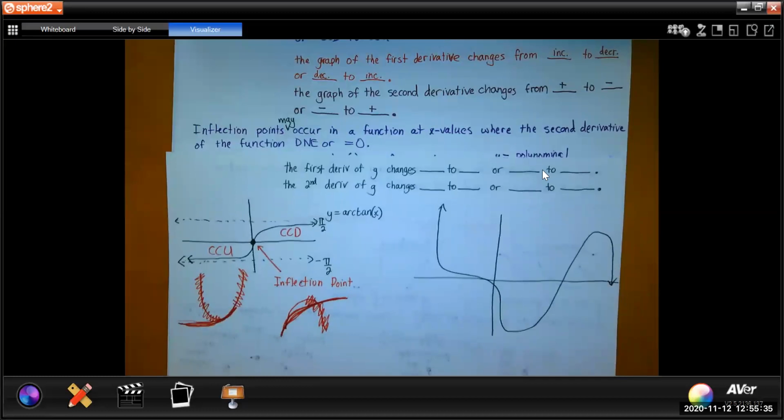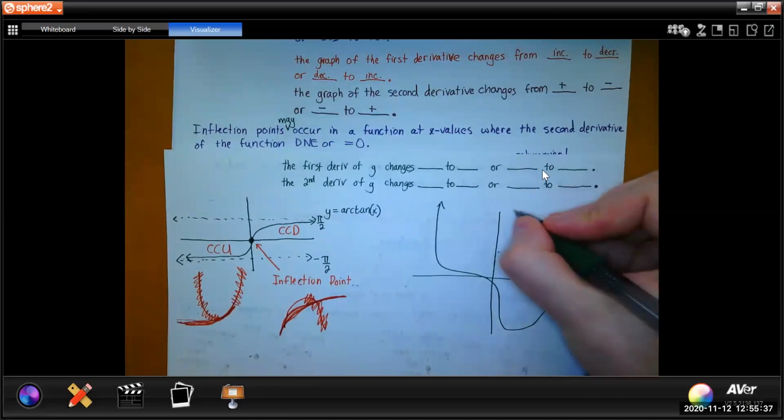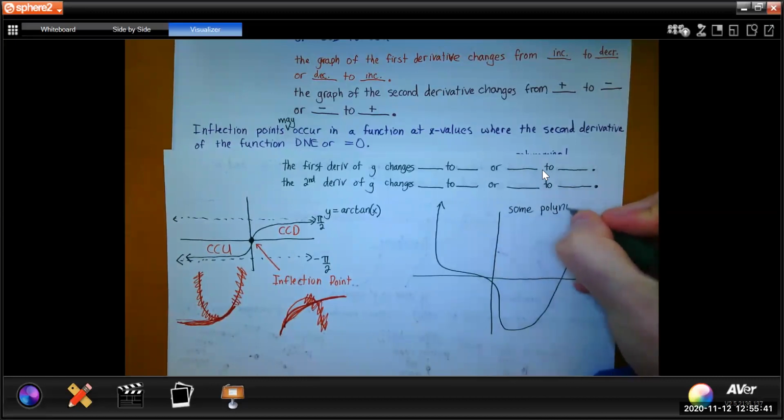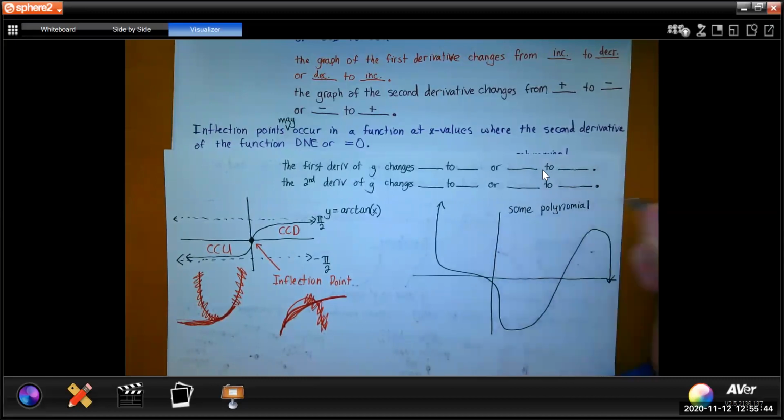I'm not even going to bother to name it, but it's some kind of polynomial function. Okay, this function has several points of inflection. Can you find them? Well, let's find out together.